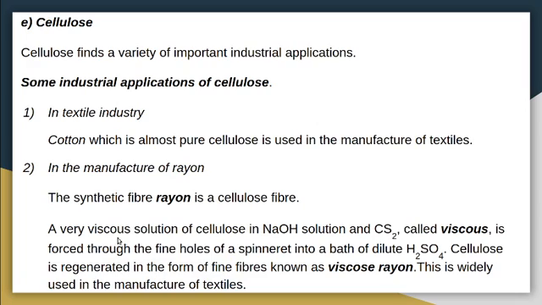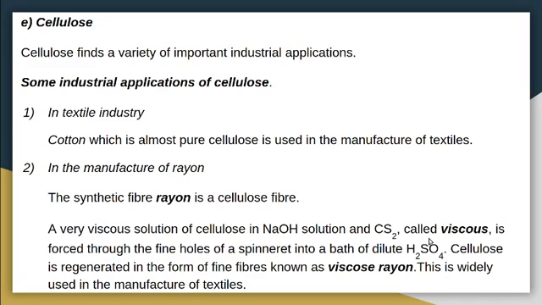A very viscous solution of cellulose in NaOH solution and CS2, carbon disulfide, called viscose, is forced through the fine holes of a spinneret into a bath of dilute sulfuric acid. Spinneret means a metal plate with many holes, just like a sieve.